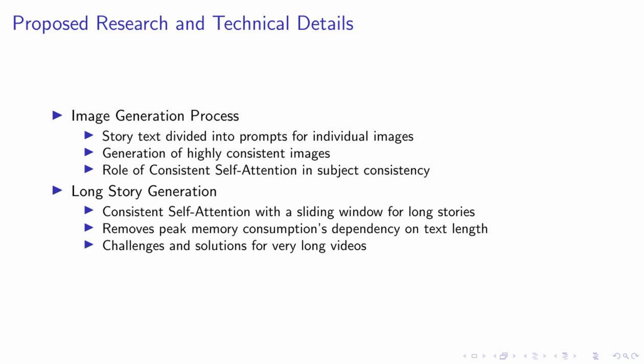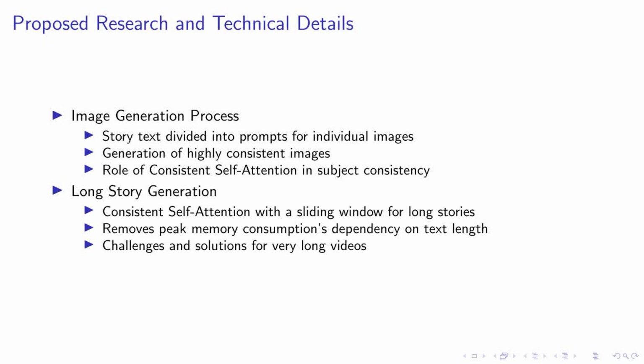Now, let's talk about the transition from static images to dynamic videos. We've developed a semantic motion predictor that predicts transitions between images. This tool not only generates stable results, but also handles larger movements, enhancing the realism and fluidity of the generated videos.